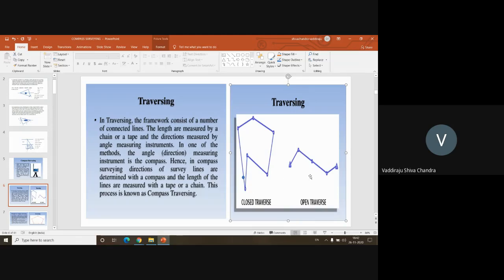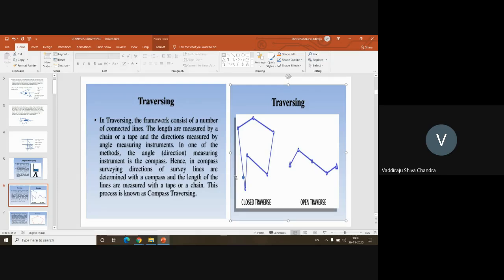But in the case of an open traverse, you can't give the assurance of what is the accuracy of the values you have taken. I'm starting at this first point, then I'll move to second, then third, fourth, fifth. There is no relation between the first point and the last point. So I can't give you any assurance. But in the case of a closed traverse, I can give you an assurance depending on whether the last point and the first station point are coinciding or not.